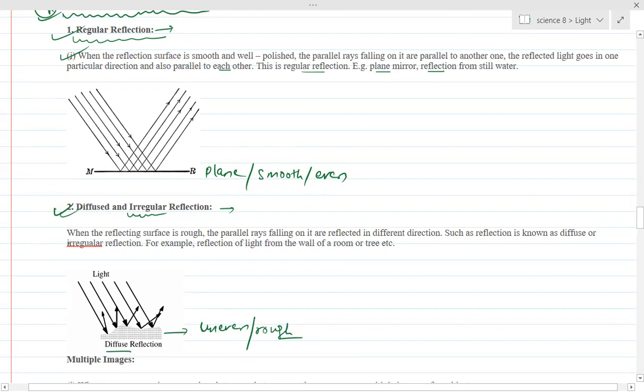Such a reflection is called diffuse or irregular reflection. When the reflecting surface is rough, the parallel rays falling on it are reflected in different directions. Such a reflection is known as diffuse or irregular reflection. For example, reflection of light from the wall of a room or a tree. Is it clear?